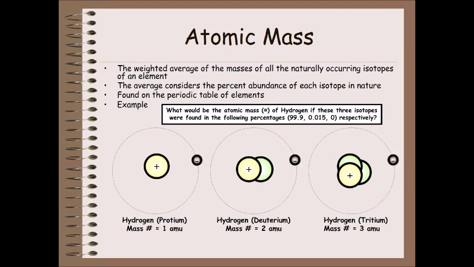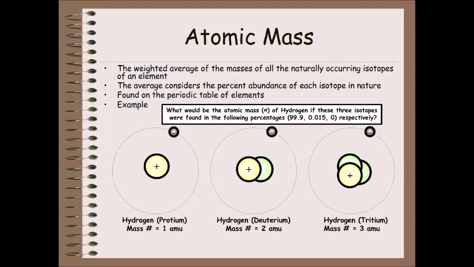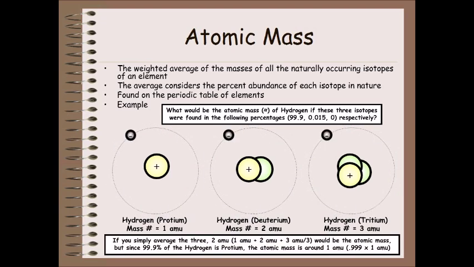What would be the atomic mass of hydrogen if these three isotopes were found in the following percentages: 99.9, 0.015, and 0, respectively? If you simply average the three, 1 AMU plus 2 AMU plus 3 AMU divided by 3 would be the atomic mass, but since 99.9% of the hydrogen is protium, the atomic mass is around 1 AMU, 0.999 x 1 AMU.